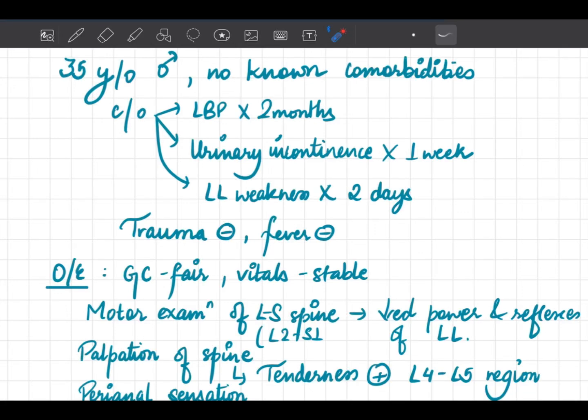Hello everyone. So today let's start with a case. A 35-year-old gentleman with no known comorbidities presented to the emergency with complaints of lower back pain for 2 months, urinary incontinence for 1 week, and lower limb weakness for 2 days. He reports no history of trauma or fever.